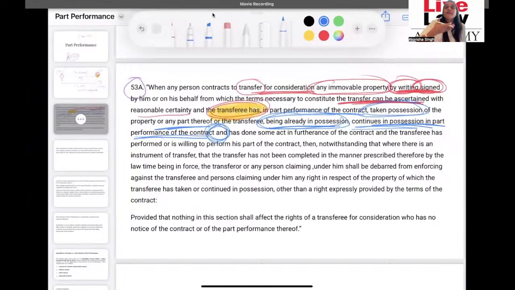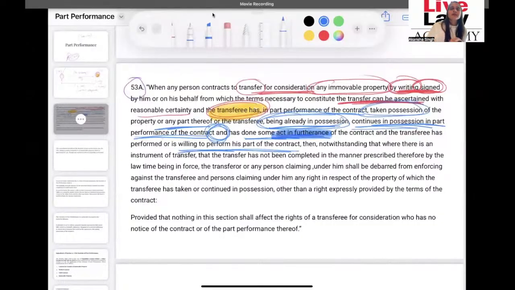Okay, so you need to have possession, and with that you have done some act in furtherance. Okay, so this act in furtherance is now going to materialize, is going to give clarity as to what has been your intention with regards to the transfer of the property. Okay, acts in furtherance of the contract, and the transferee has performed or is willing. As I was telling you, either he has made the payment, the entire payment, or he is willing to perform his part of the contract.